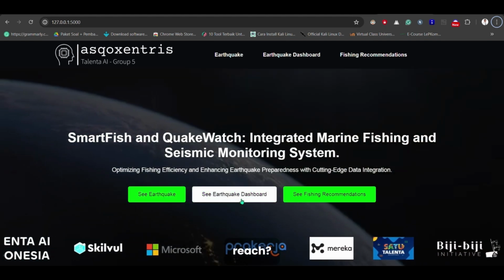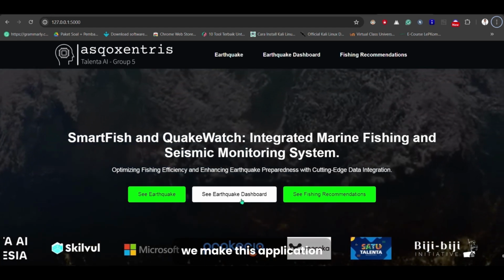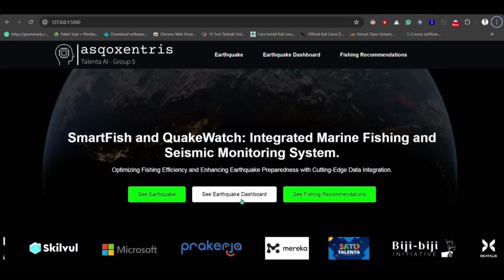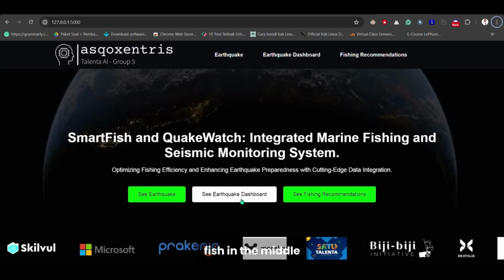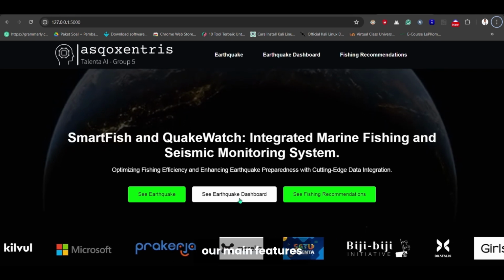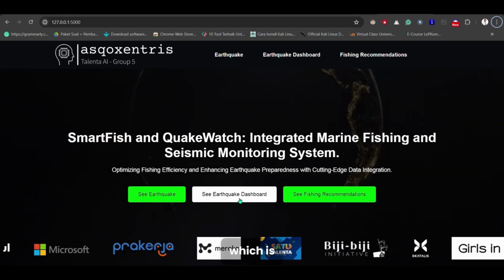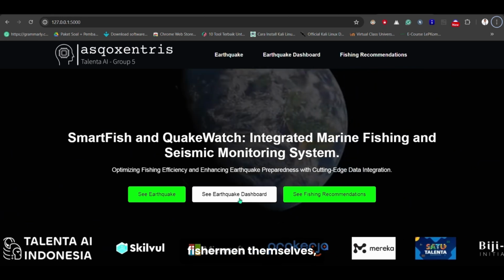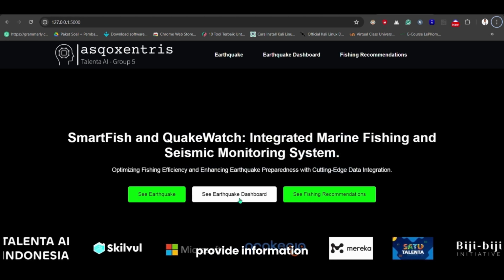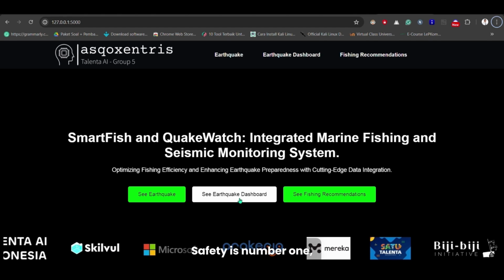Who are we aiming to reach? So we make this application for UMKM, especially for fishermen who usually work to catch fish in the middle of the sea. So our main feature, the first is sea earthquake, which is for the safety of the fishermen themselves, because we want to provide information that will keep fishermen safe. Safety is number one, maybe.